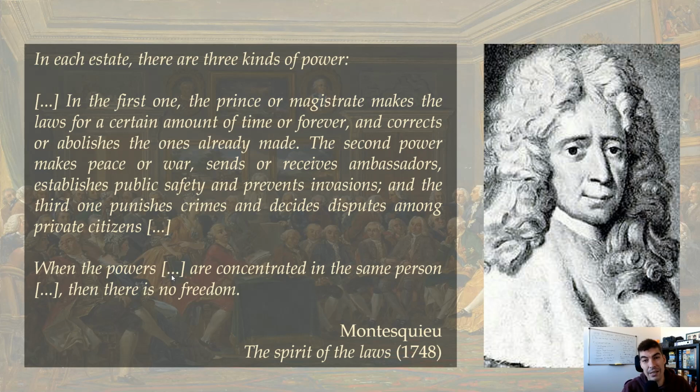We have to relate this text with what we know about the historical period, about what we have studied. So what should we talk about in this text? First, about the absolute monarchy, because Montesquieu is criticizing the absolute monarchy of the Ancien Regime, and he is criticizing it in this paragraph. When the powers are concentrated in the same person, in the absolute monarch, then there is no freedom. So we talk about what we know about the Ancien Regime and the absolute monarchy.